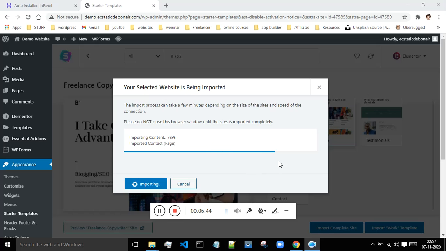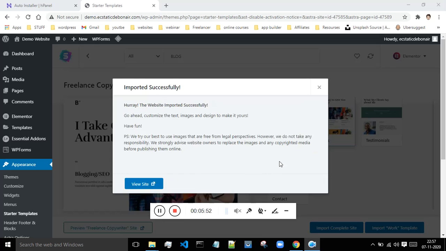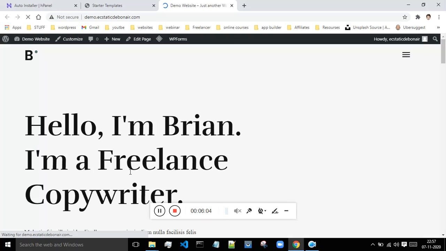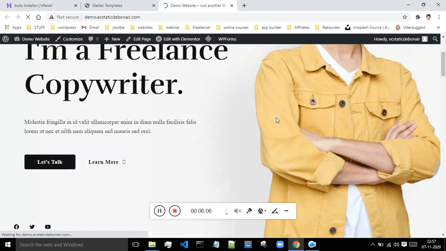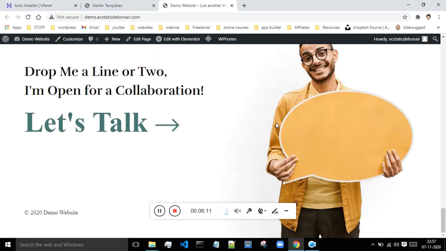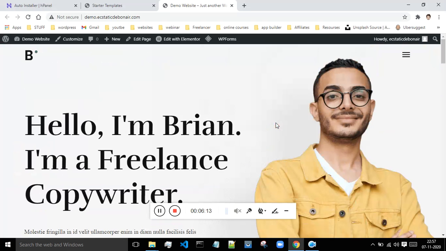Okay, so this will take some time for things to set up, and once that has been done, we will be able to see our website. Now click on visit site. As I'm seeing, this looks different compared to what we saw previously. Now just scroll up, and you will see this option which says edit with Elementor. Click on this option.